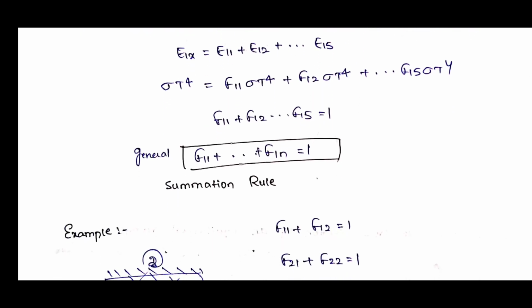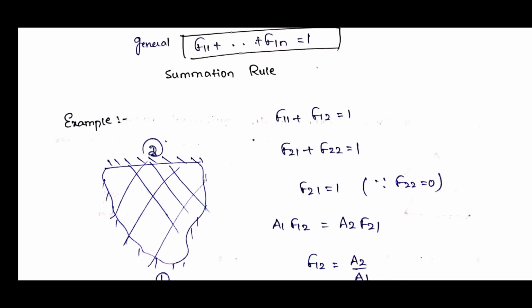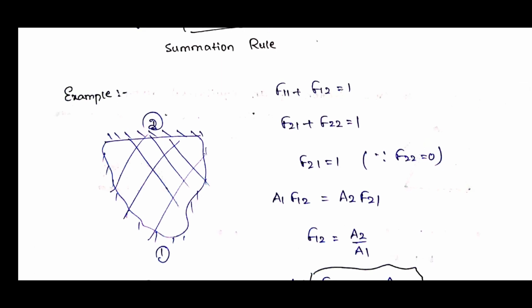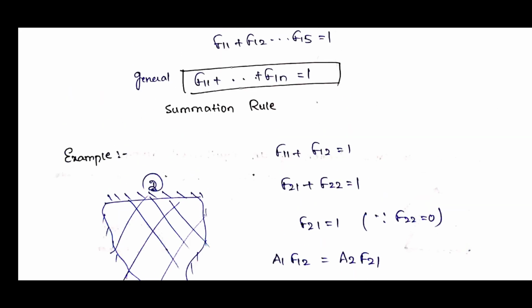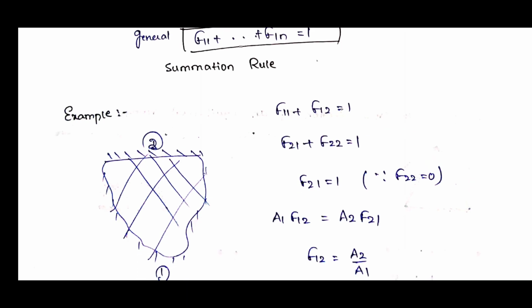Now let us see how we will apply these two rules in an example. Let us take a cavity, and this cavity is closed. Let us take this cavity surface as 1, and it is emitting radiation to surface 2. Again, surface 2 will also emit some radiation and it will be absorbed by surface 1. So what will be the summation rule? As there are two surfaces, F11 plus so on F1n, only two surfaces means F11 plus F12 is equal to 1. So we are writing from surface 1. If we write from surface 2, what will happen? F21 plus F22 is equal to 1.